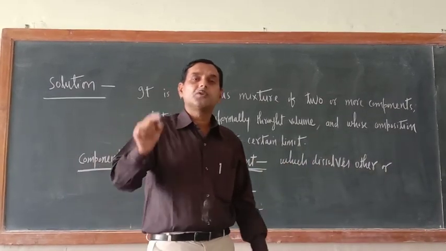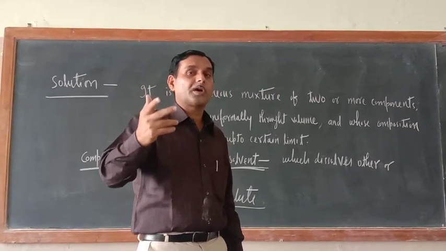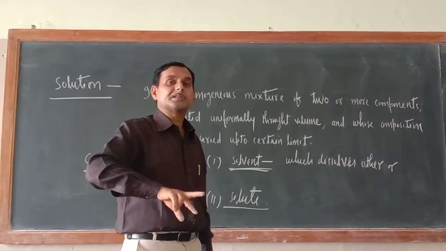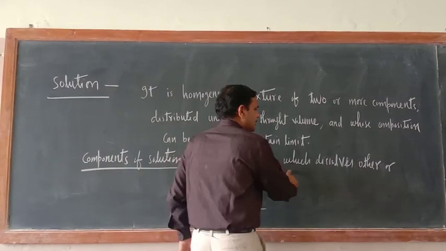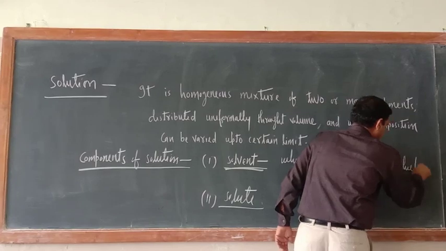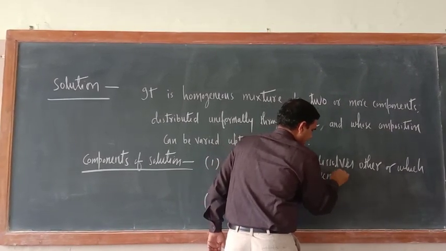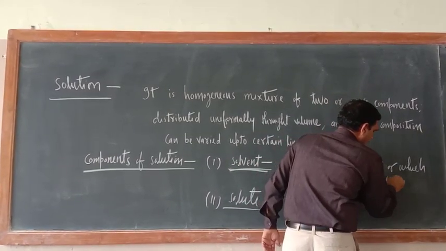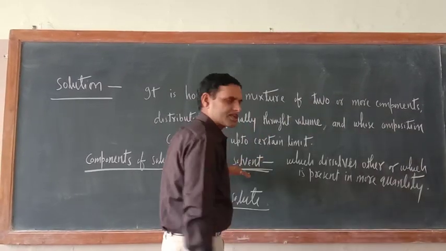But suppose you have diluted the milk with the water, then both are liquid only. Water is also liquid, milk is also liquid. Then how will you decide which is the solvent, which is solute? So another definition is also there. Which dissolves other or which is present in more quantity, that is known as solvent.